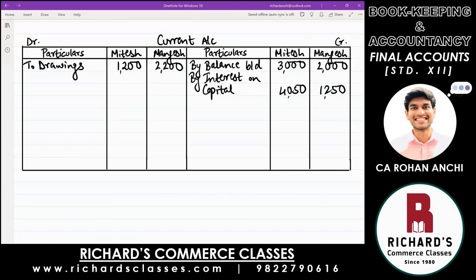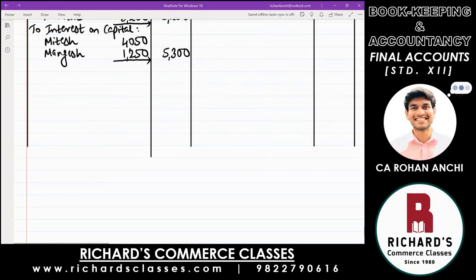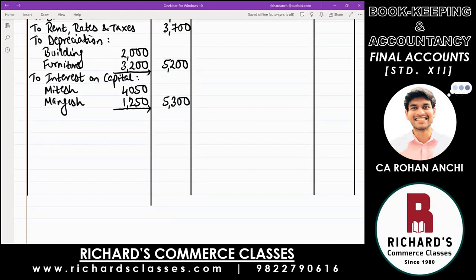Let's make that change. Interest on capital for Mitesh is not 4,050. Make that change in both places. 3,750 is the correct interest. So in the outer column that becomes 5,000. If you want to see the calculation, Mitesh's capital was 1,50,000 and the interest rate is 2.5%.